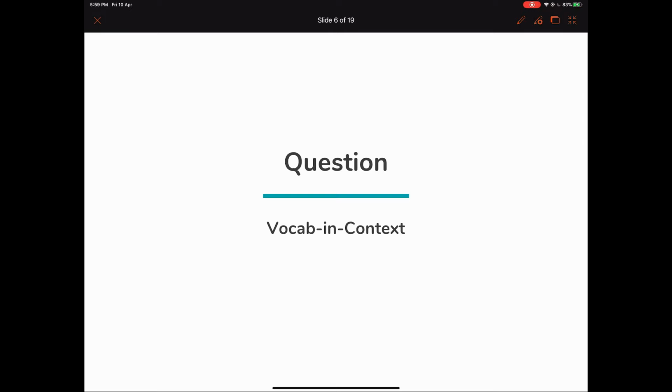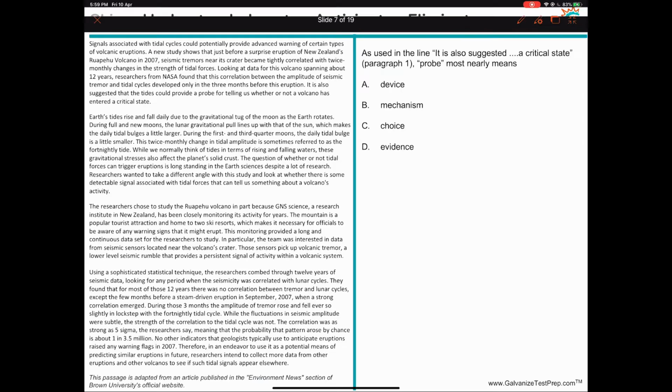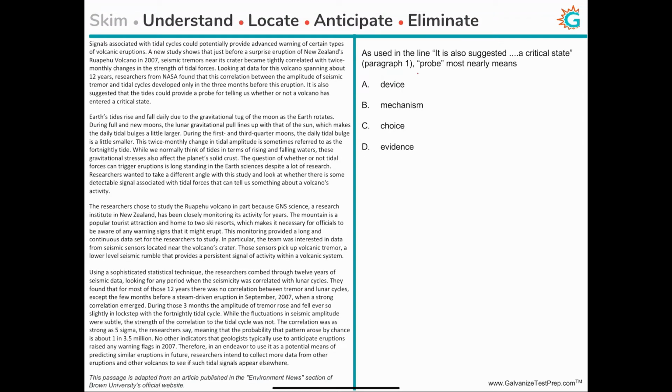Look at our next question. It's a vocabulary in context question. As used in the line, "it is also suggested...", paragraph 1, probe most nearly means. So in this question, we are being asked to identify the meaning of the word probe as used in the context of the particular part of the passage. And that's what makes this question a vocabulary in context question, because you have to identify the meaning of this word, but as used in paragraph 1 in the context in which it is used.